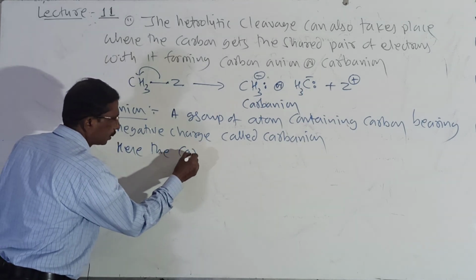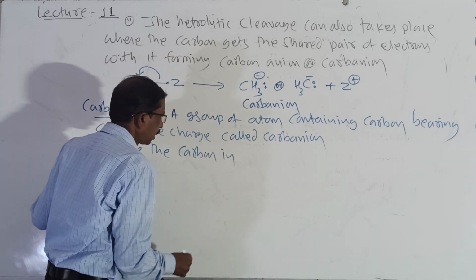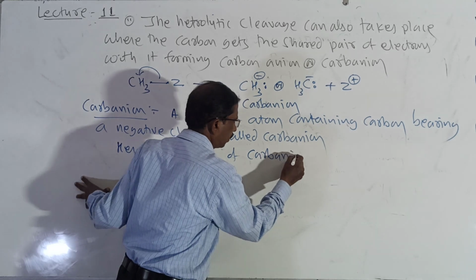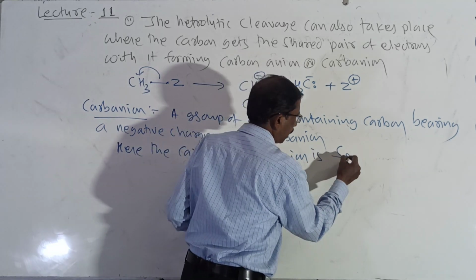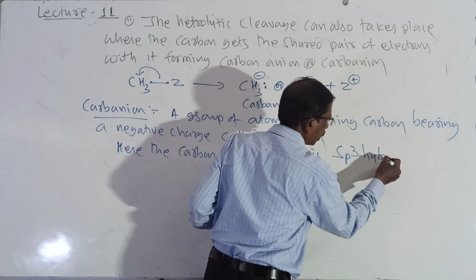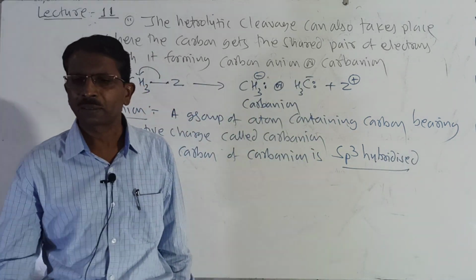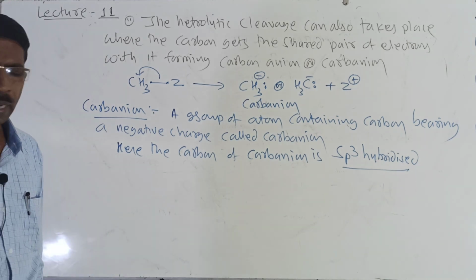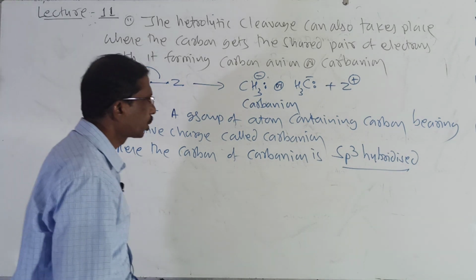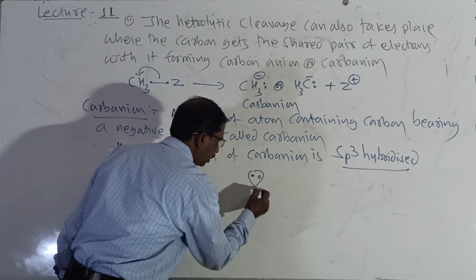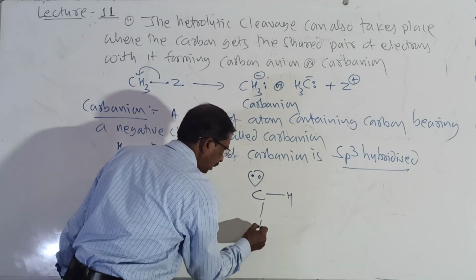And here the carbon of the carbanion is sp3 hybridized. Look here, it is the difference here. It is sp3 hybridized, and its structure is carbon with a lone pair of electrons, and here it is hydrogen.